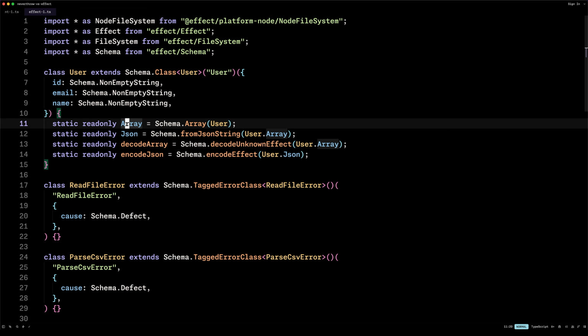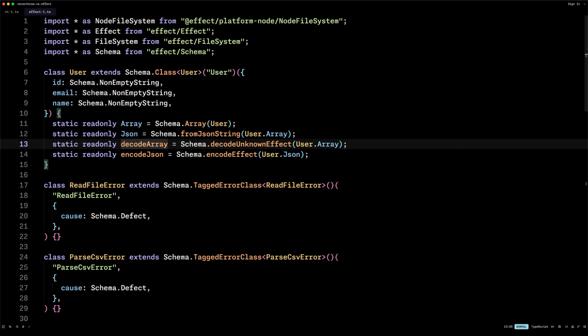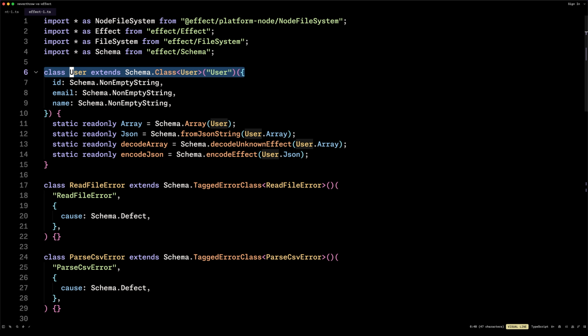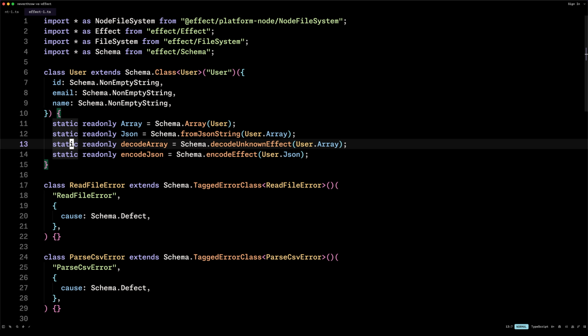And in Effect, we call that encoding and decoding. So when we're encoding, we're going to stringify it as JSON, and if we're decoding, so parsing, we're going to JSON.parse it, and then obviously use this schema right here to validate the actual data. And then we have decodeArray, which is just parse on unknown effect and using the array one.